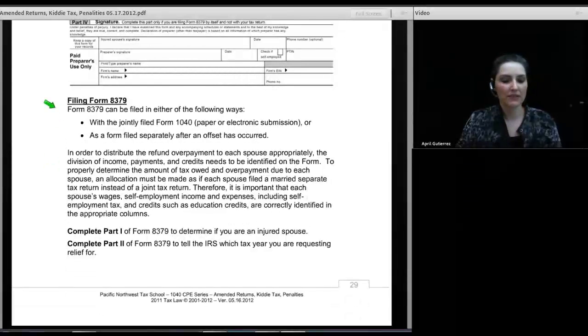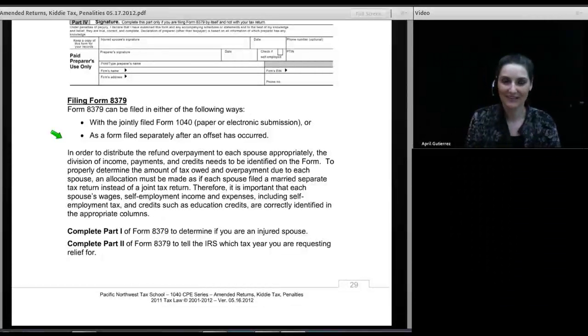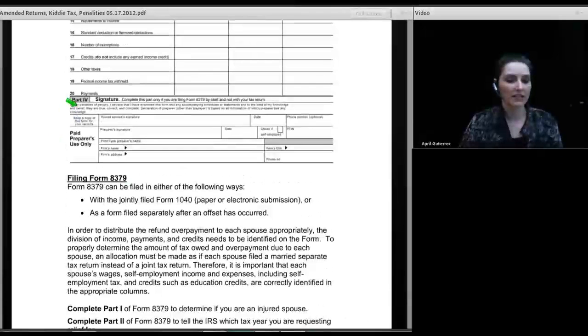Filing Form 8379. You can file 8379 in one of two ways. One way is to attach it to the tax return. And if you're filing electronically, this form can go out electronically. Now, sometimes it is discovered that the person is an injured spouse after the refund's been garnished. We didn't know that they were injured until the IRS snagged their refund and they come in squawking. So if that happens, you can actually file the form after the return has been filed as a separate document. And because it can be filed separately by itself, you'll see that it has a signature area.